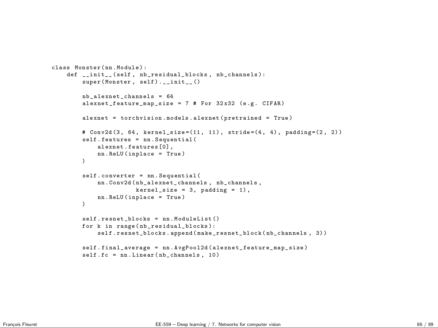So for instance, if you want to switch your model to train mode or eval mode, this will be done transparently. And finally, I'm going to do the average pooling over the full map size that I have maintained. And then I'm going to do my fully connected layer at the end, taking the number of channels and predicting 10 classes corresponding to the 10 CIFAR classes.